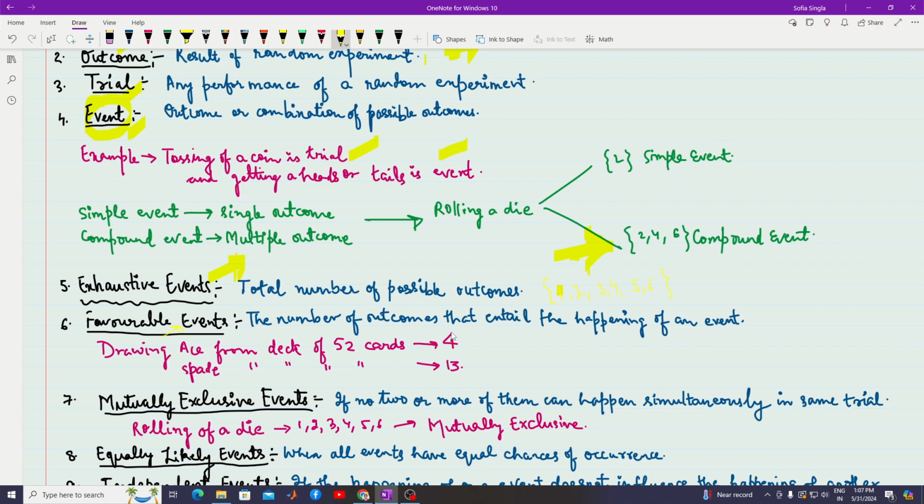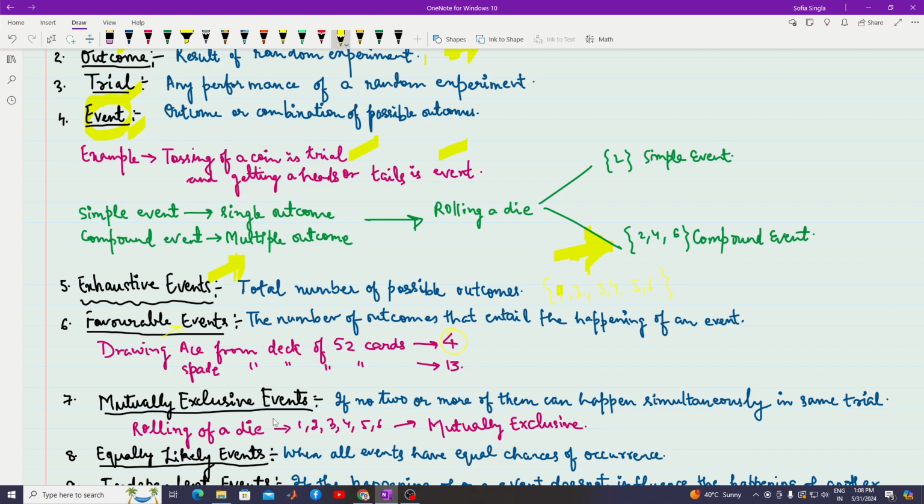So what are the possible favorable chances? Four chances are there to get an ace. Means you can get an ace of heart, you can get an ace of spade, like this. Suppose you want to have a spade from a deck of 52 cards. Now, a deck of 52 cards is actually split into four suits, each having 13 cards. So if you want a spade, one spade, how many possibilities are there? Of the 13 spades, you can get any one.